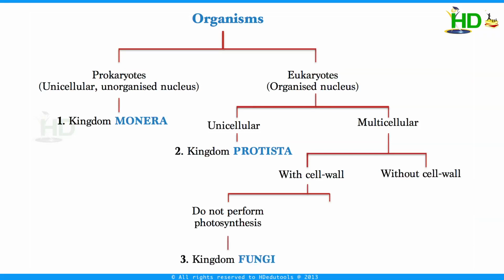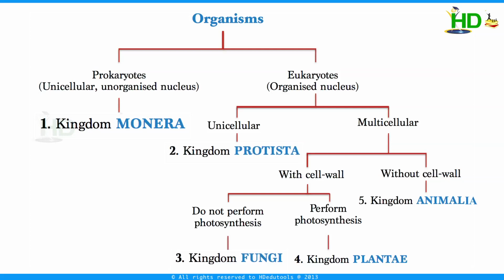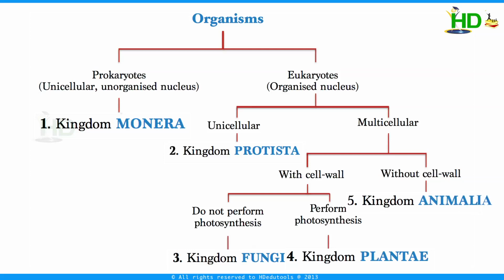They come under kingdom fungi. Some organisms perform photosynthesis. They come under kingdom plantae. And the organism without cell wall is grouped as kingdom Animalia. Therefore, the five kingdom classification is kingdom Monera, kingdom Protista, kingdom fungi, kingdom plantae, kingdom animalia. This is the five kingdom classification.